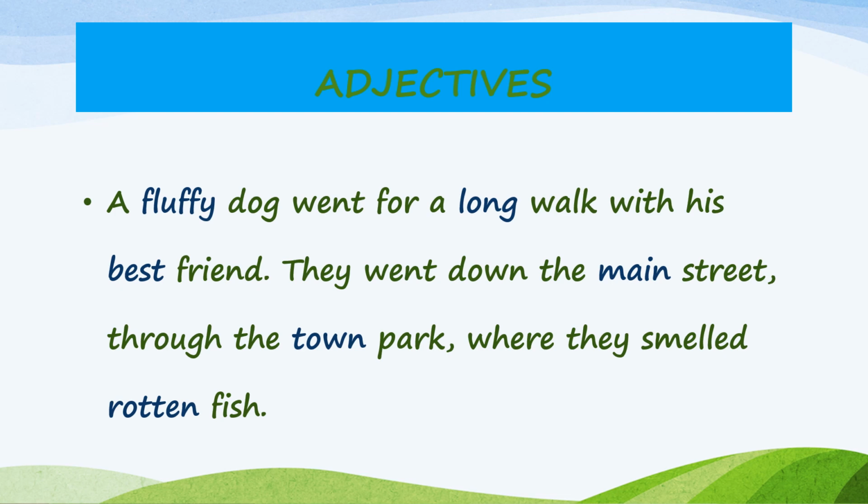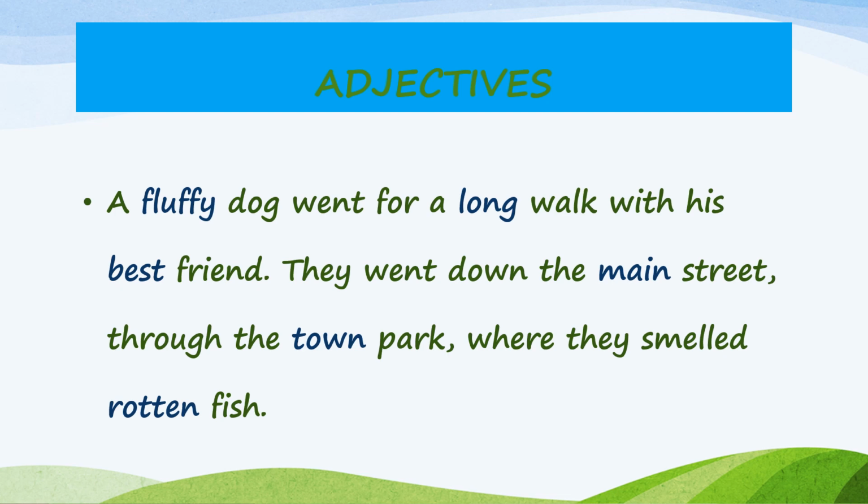Best friend. So friend is described as best. So this word best is describing the friend. It's an adjective. Main street. The street is described as the main one. So that is an adjective. Town park. The park is described as the town park. So that's an adjective. Rotten fish. How is the fish? It's rotten. Rotten is the word which is describing the fish. So rotten is an adjective.